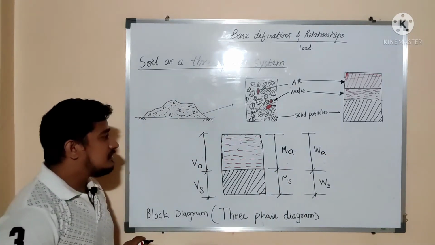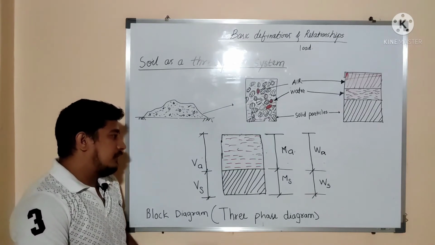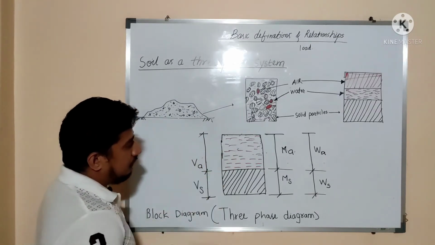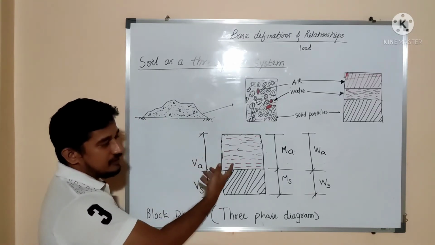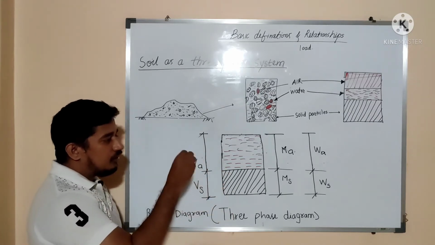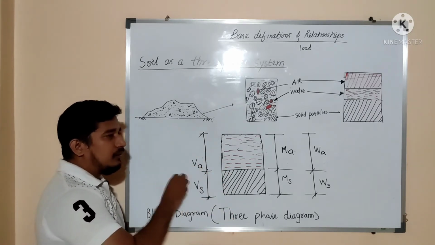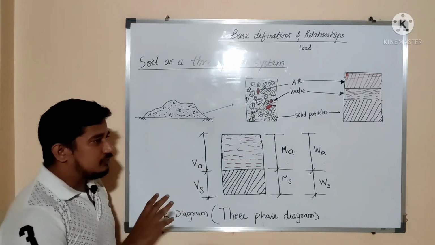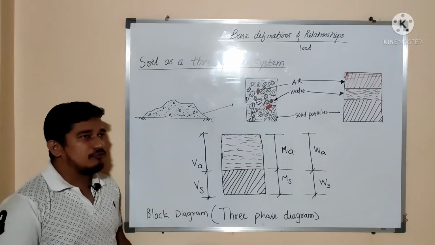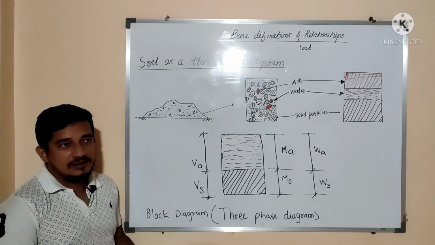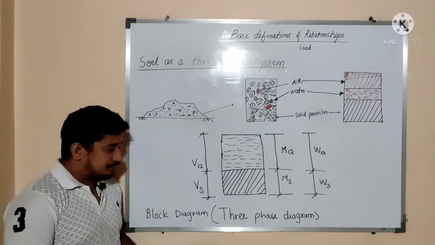So again it is a two-phase diagram, a dry soil. All the voids are filled with air and there is no water present. So the three-phase diagram may get converted into a two-phase diagram when the soil is dry or saturated.